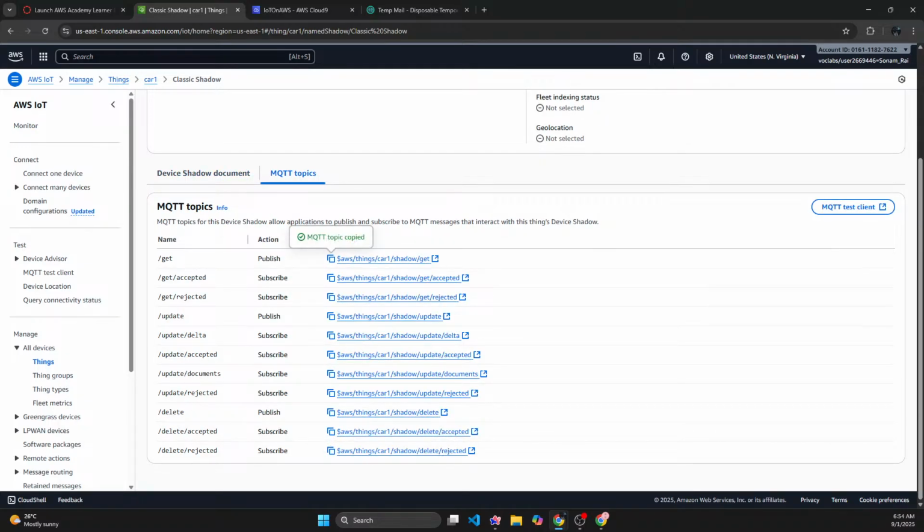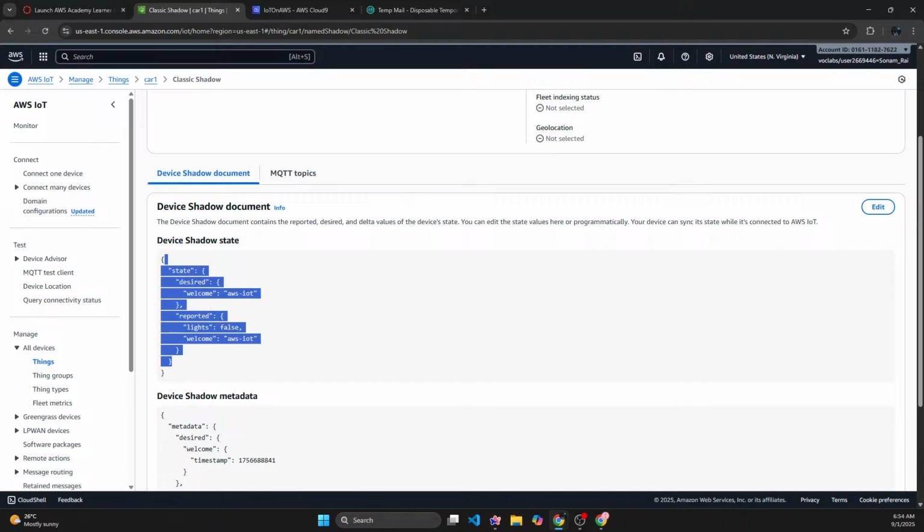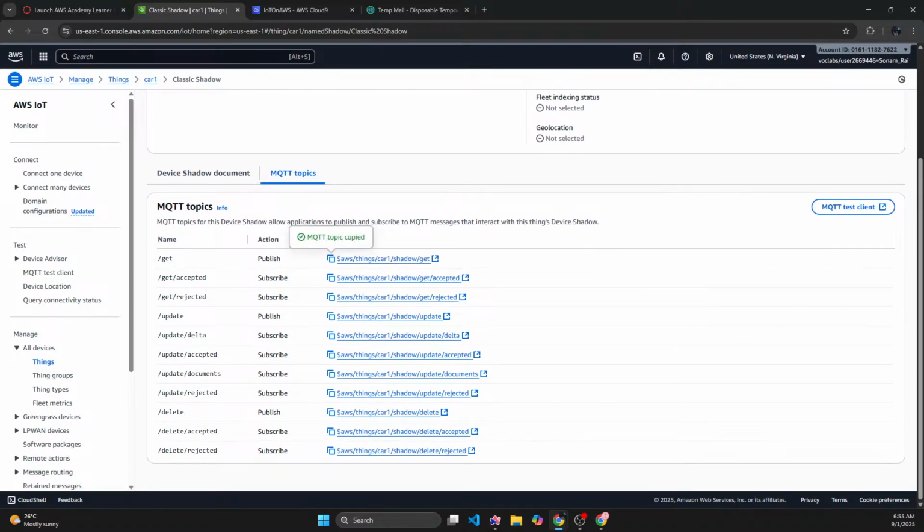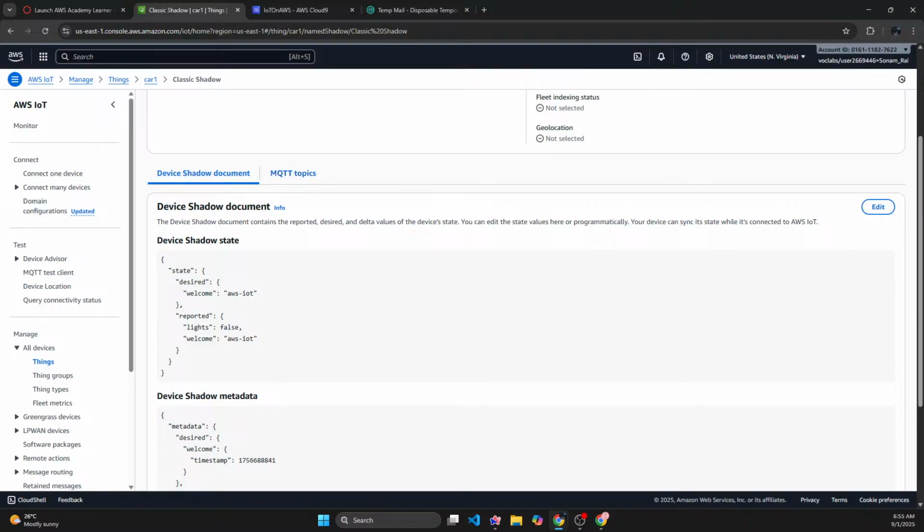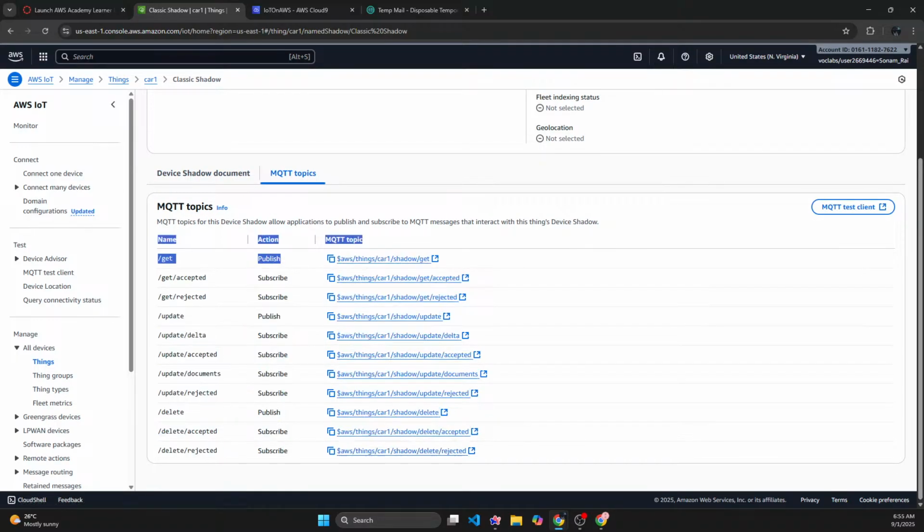It will allow you to make changes to these JSON states. Okay, you can either get or update documents, all of these things, right? Or even delete through the MQTT topics. And the topics are like these, just like your CRUD operations in HTTP requests. But here we have topics that will do it for you. You can see it can be either publish or subscribe. If it is subscribed, then you're going to get the value. If it is published, then you're going to publish the value. So for now, we can just get some value, right?